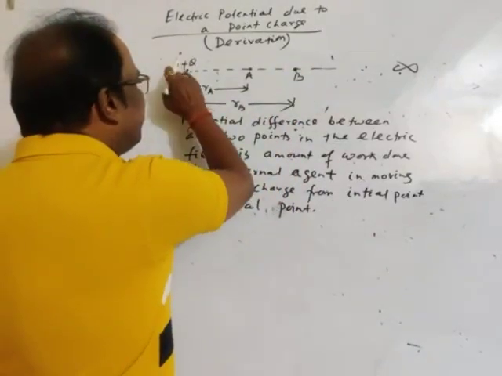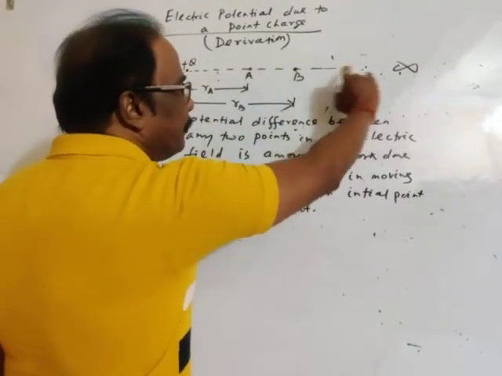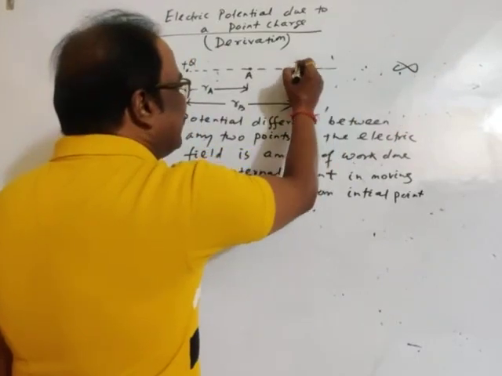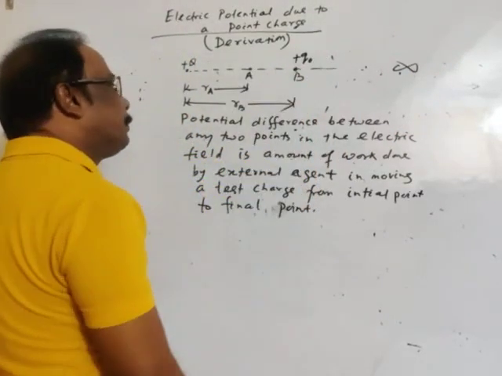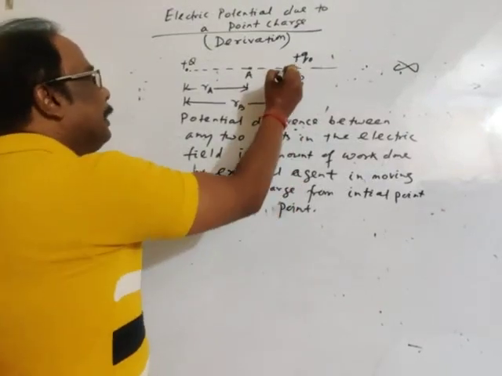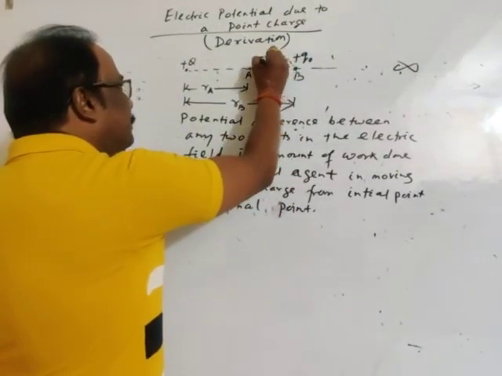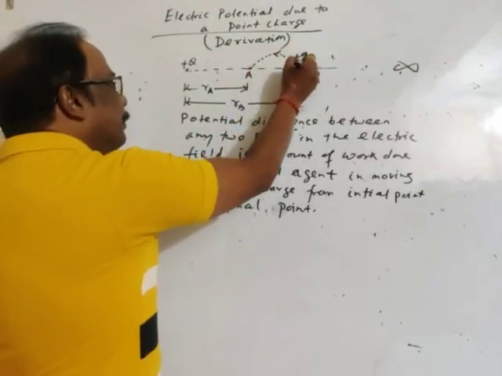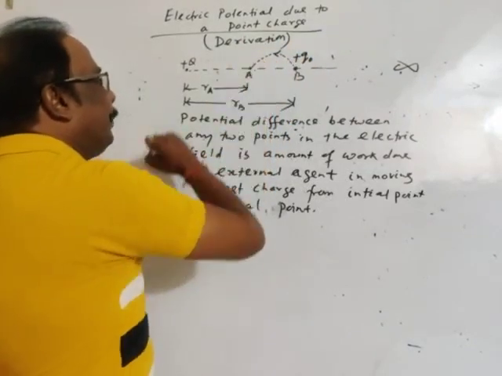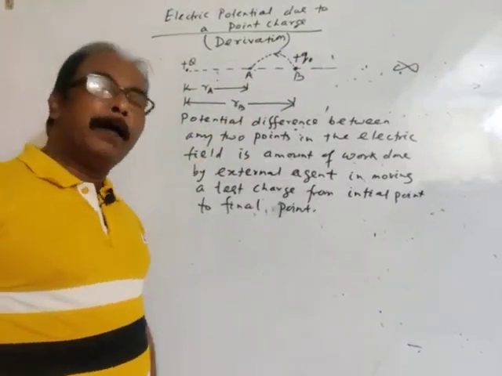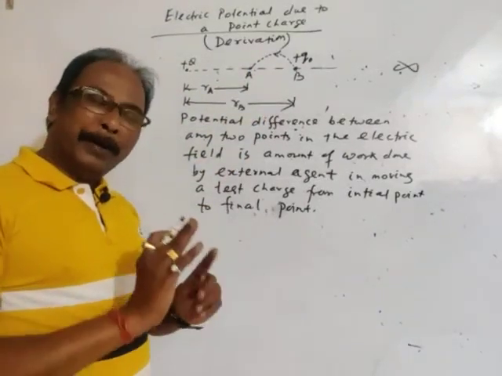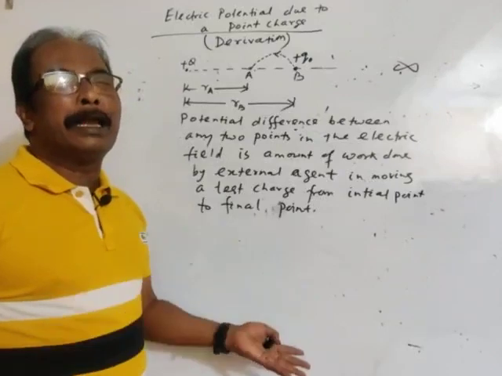See, this is the point charge, this is infinity, this is the initial point. We have to place a unit positive charge at point B, then move the test charge from B to A. This is the initial position and this is the final position. Okay, we can derive it, also we can get it easily.